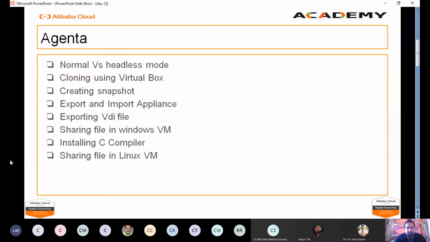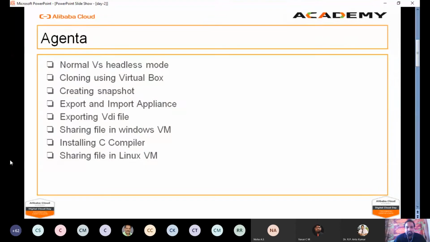It will not take more time. Then we are going to see how to create a snapshot and how we can restore the snapshot. Then we are going to see how to create an appliance. An appliance is similar to a package. You can install some needed software, convert that to Open Virtualization Format, OVF, and import it in any virtualization software. That is the usage of an appliance.